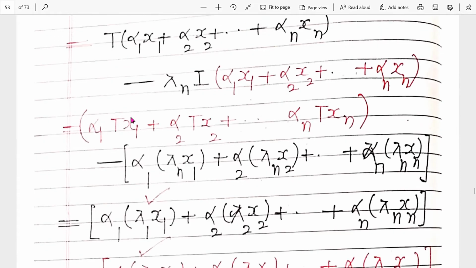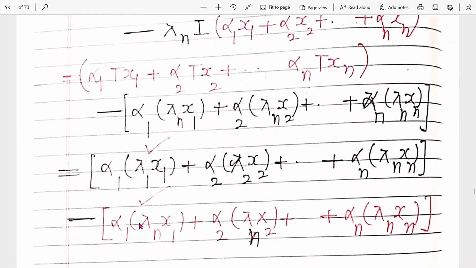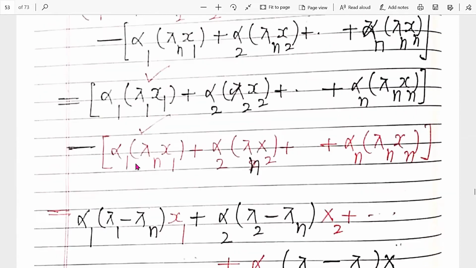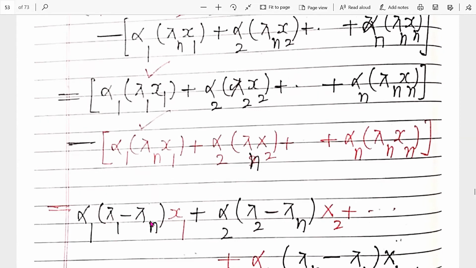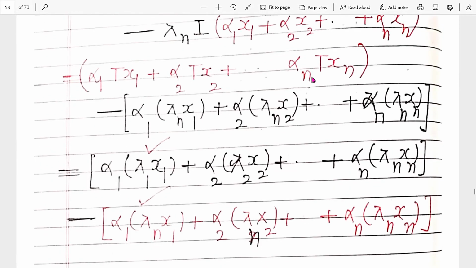So from the first equation, α₁ is common, so we get (λ₁ − λₙ)x₁. From the second term we get this expression, and the last, nth term cancels: this is the same term, this is the same term, so they cancel each other.